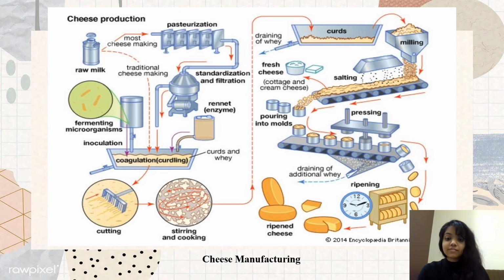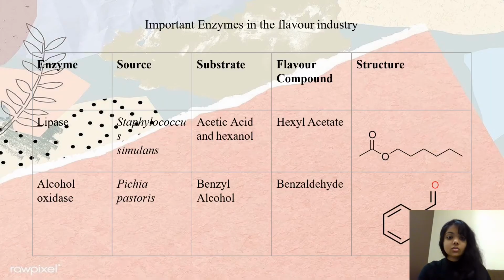If you just leave it at that, cream cheese and cottage cheese would be formed, but if you pour it into molds, then they would undergo pressing, and then ripening would occur and a ripened cheese would be formed. So there are two ways of how cheese can be manufactured. The important enzymes in the flavor industries, as I have said before, these are just a few examples that I've placed. There are actually many examples, so I'll talk about a few.